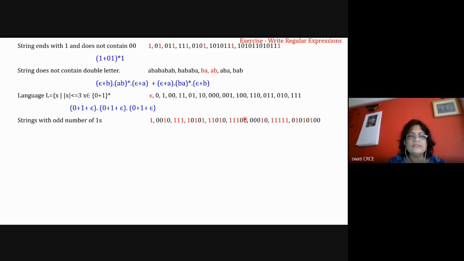A string with an odd number of ones means at least one is there. The minimum length string is one. After that, two extra ones may be there, or two extra ones again. No one is writing anything. I don't know whether you are listening or not.